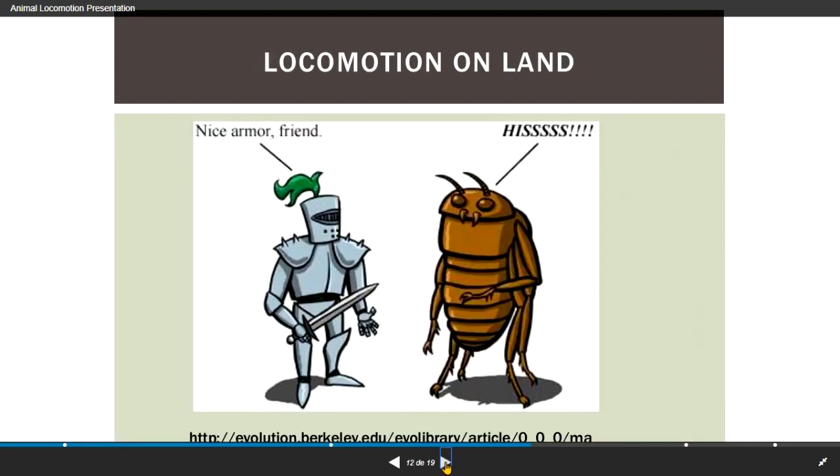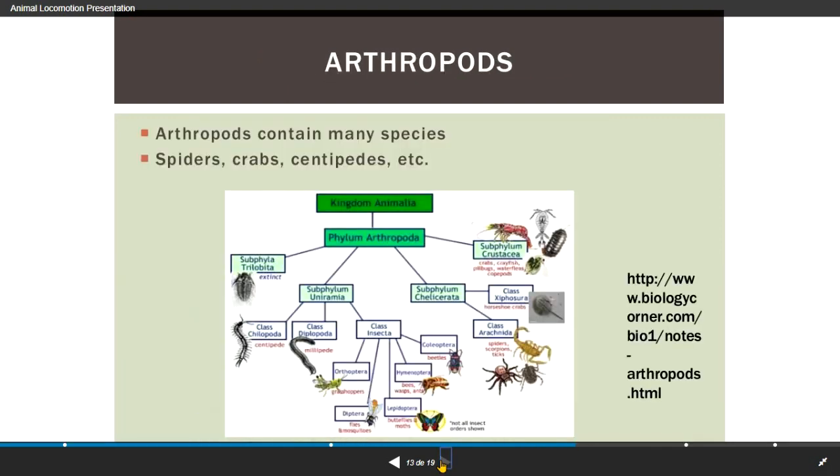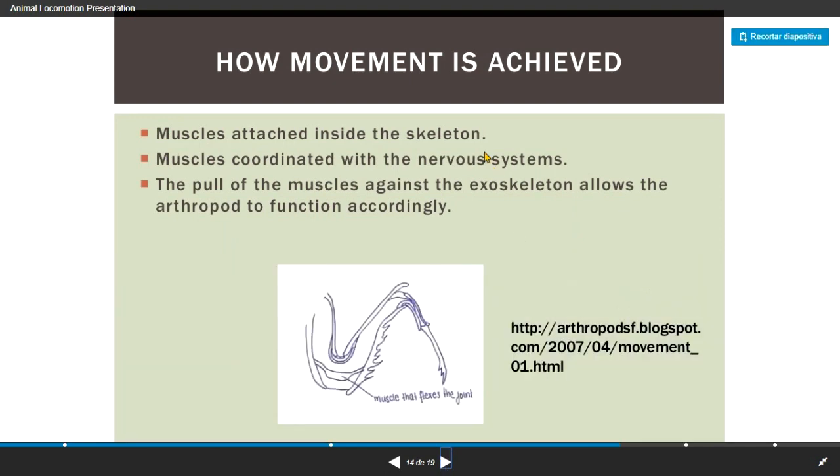Well, and what do you think about insects and arthropods? They have a different kind of locomotion because they don't have backbones. They don't have something inside like we know in other vertebrate animals. They are invertebrates, so they only have an external armor and they move in a very amazing way.